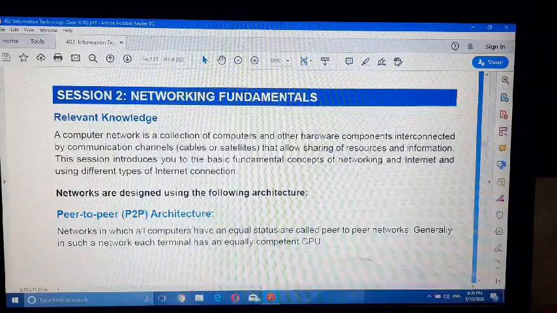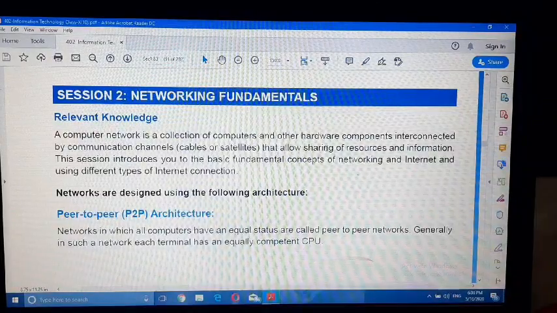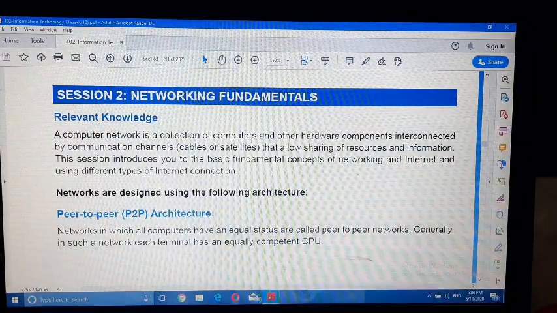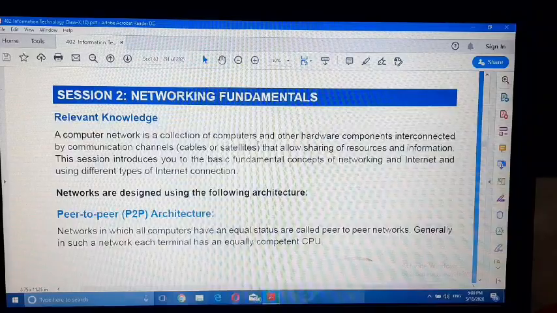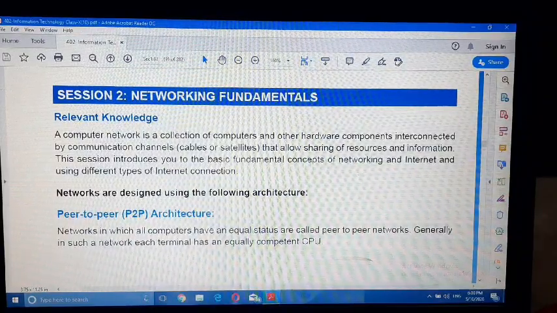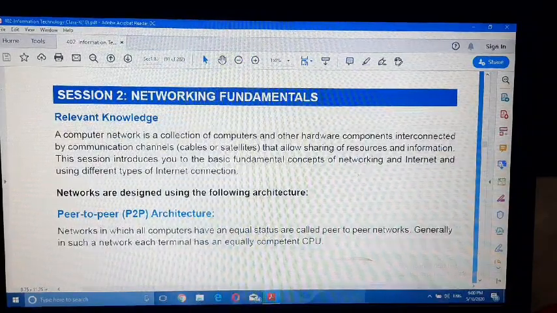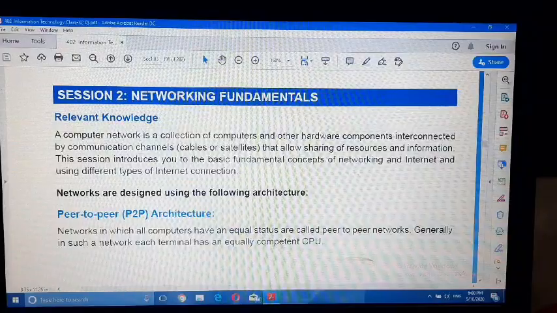I am going to teach the second session of the web application. The second session will deal with the computer network.